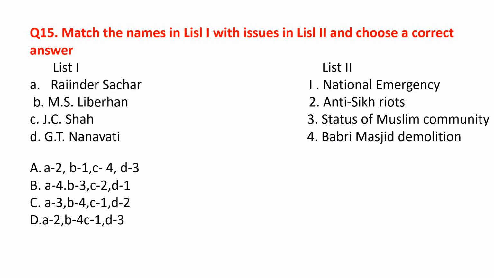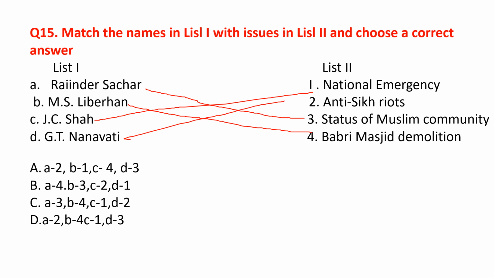Match the names in list 1 with issues in list 2 and choose a correct answer. Rajinder Sachar. Rajinder Sachar is related to the issue of status of Muslim community. M.S. Liberhan. He is related to Babri Masjid demolition. J.C. Shah. He is related to national emergency. G.T. Nanavati. He is related to anti-Sikh riots. So the correct option is option C.